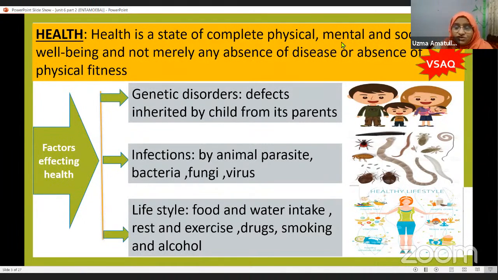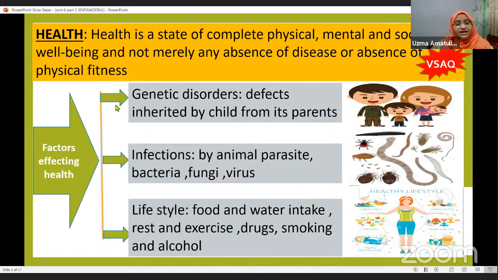And suppose a person has a mental problem but he is having good health, physically he's fit, so we cannot consider that person a healthy person. So what is the condition here? Health is a state of complete physical, mental, and social well-being. All three of these criteria should be there. Only then is that person considered to be a healthy person.